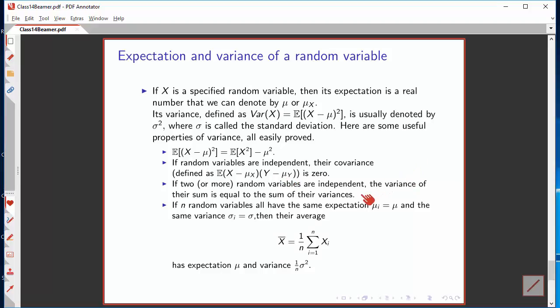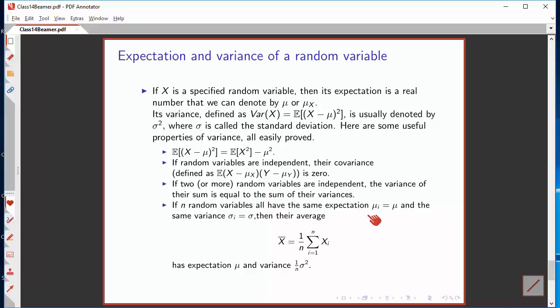If two random variables are independent, the variance of the sum is equal to the sum of their variances. This is a slightly surprising and very useful result, and it clearly extends from two random variables to any finite number of random variables by induction.